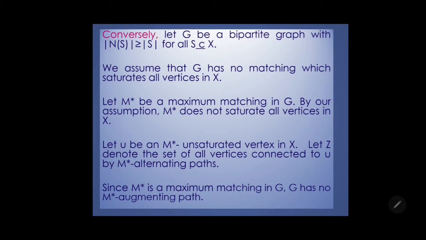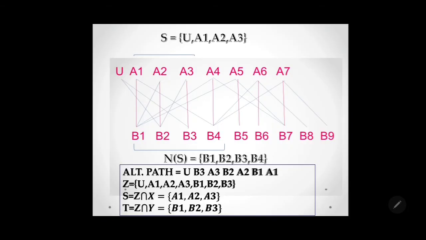So let U be such an M star unsaturated vertex. Let us consider Z to be the set of all vertices connected to U by M star alternating paths. Since M star is a maximum matching in G, G has no M star augmenting path, and this is the Berge theorem which we have seen in our previous session. Let us get it clear with the example graph.